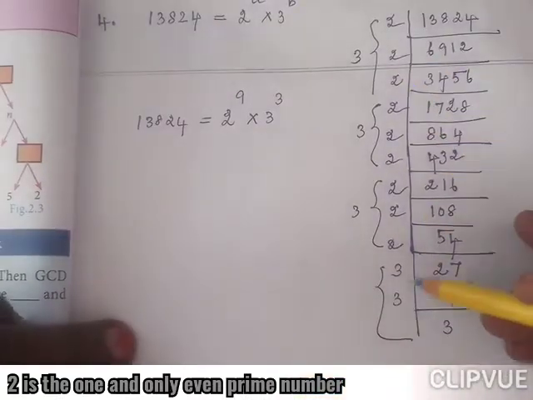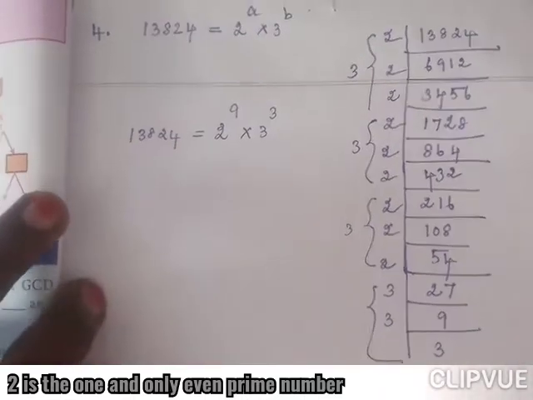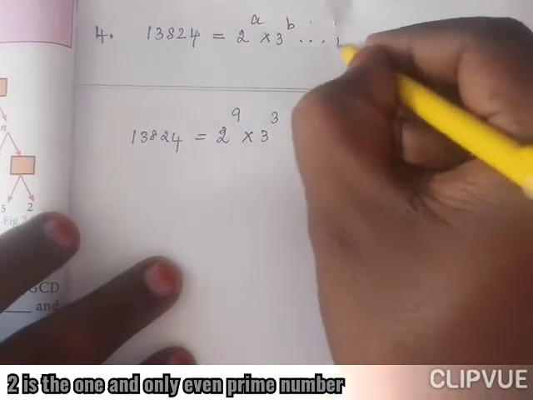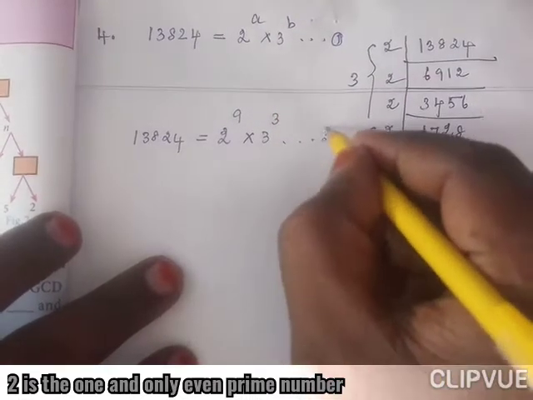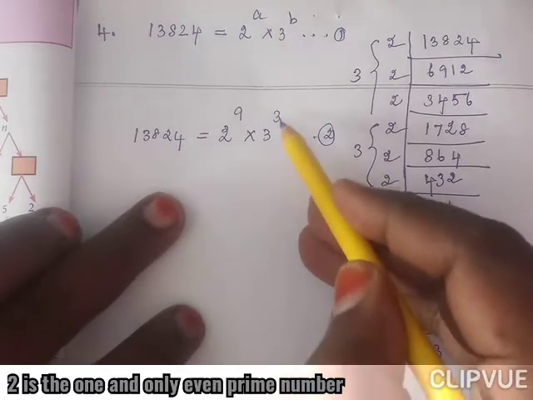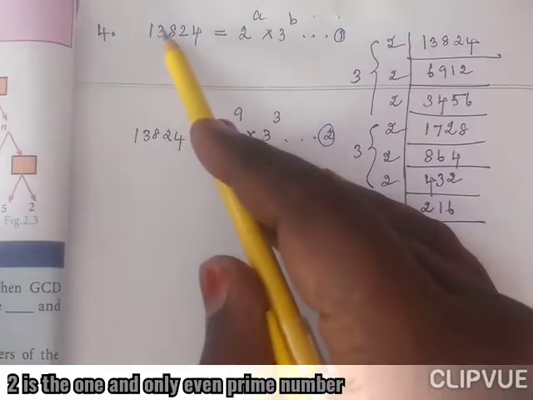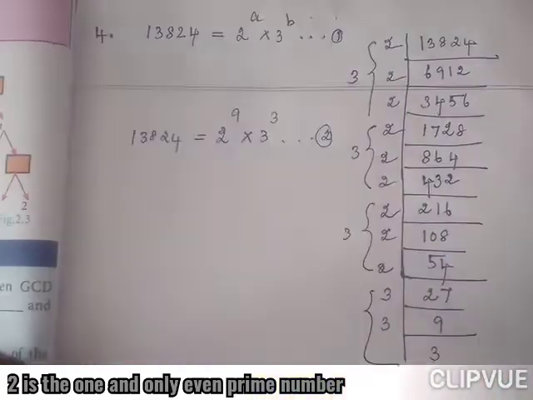2 power 9 into 3 power 3. Comparing this and this. Here 2 power 9, 3 power 3. Here 2 power A, here 3 power B. Left hand sides are the same, so right hand side must be the same, you know.